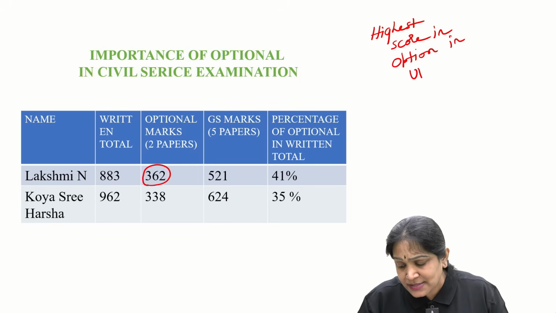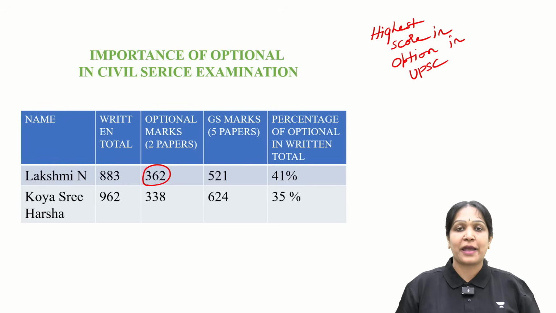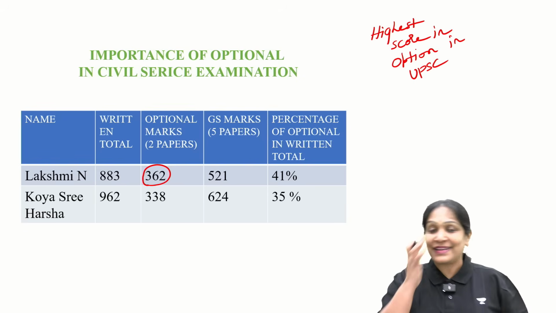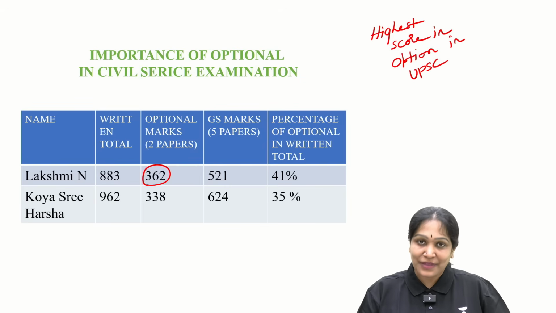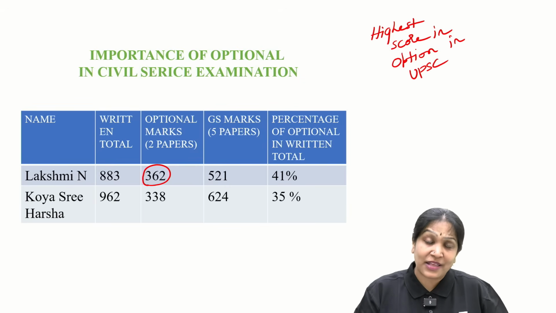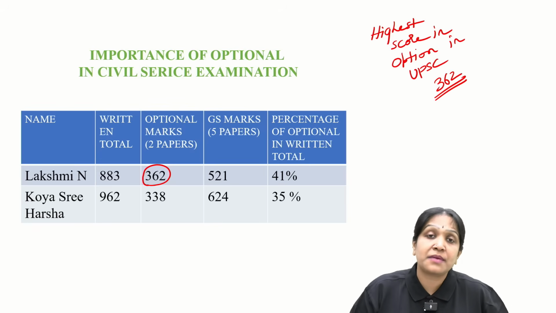In UPSC history, maybe decades back what happened, I don't know, but in the near past, the highest score in optional is from anthropology, that is 362. It is even more than mathematics optional.